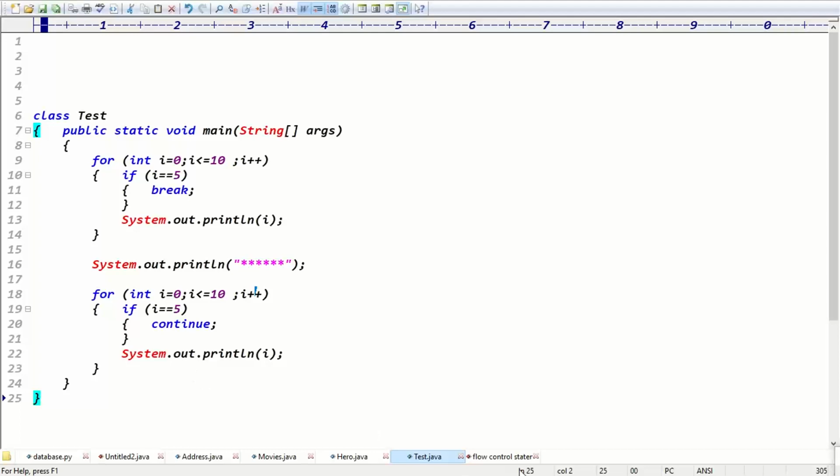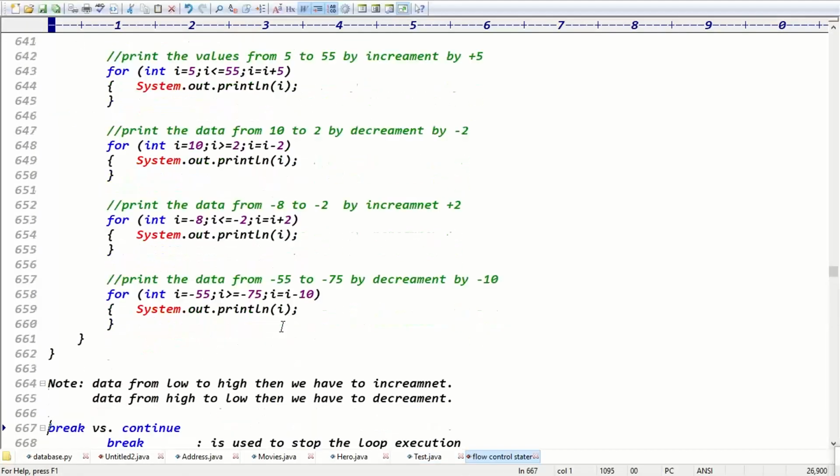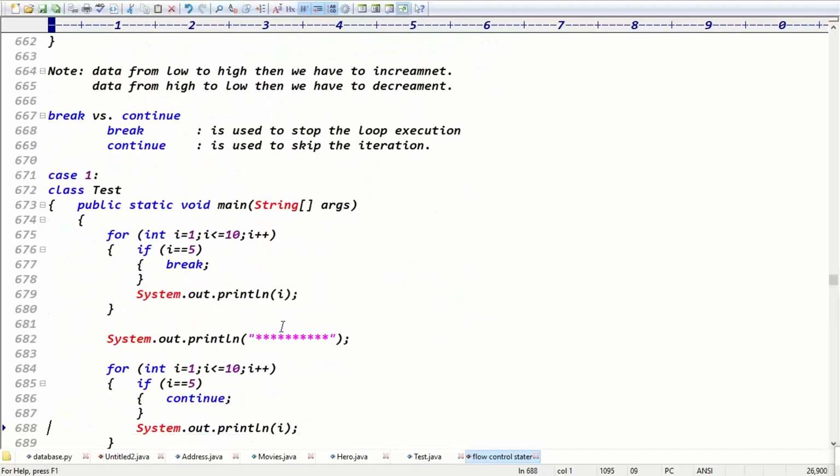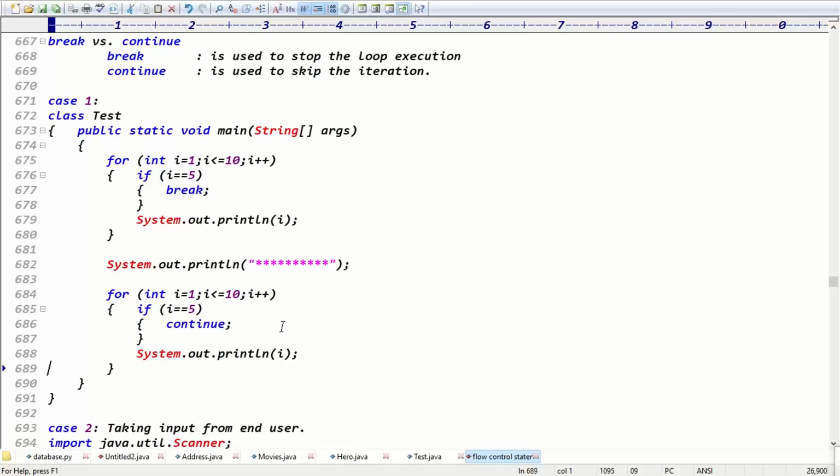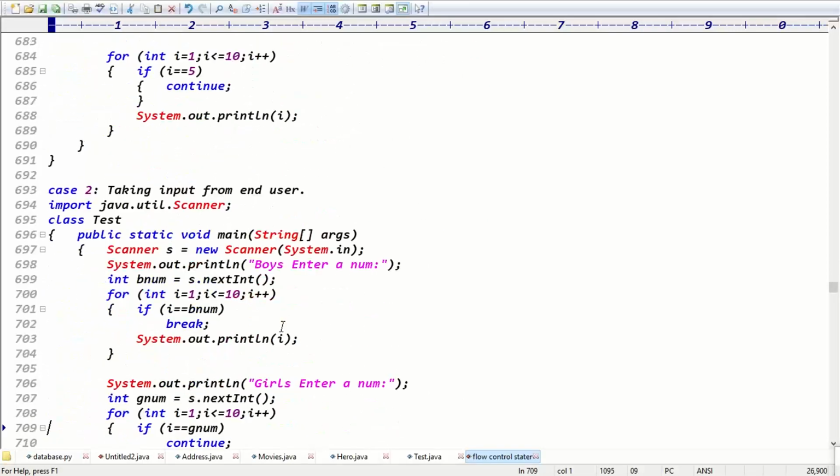Exactly, guys. So the difference between break versus continue: break is stopping the execution, and continue is skipping the iteration, right? Exactly.